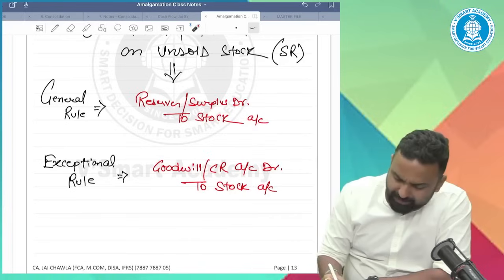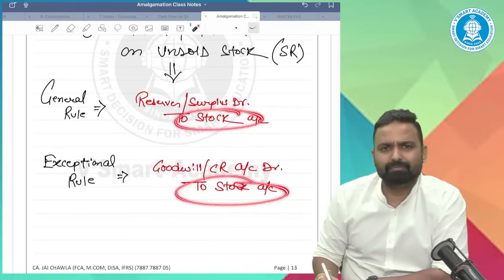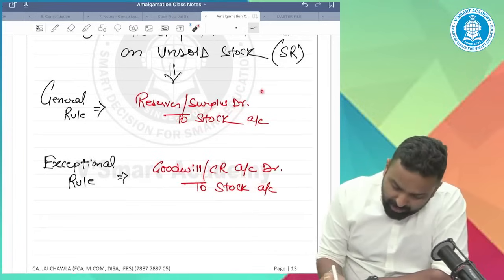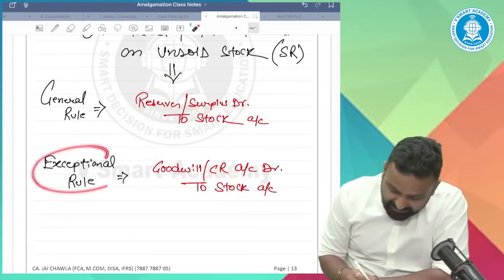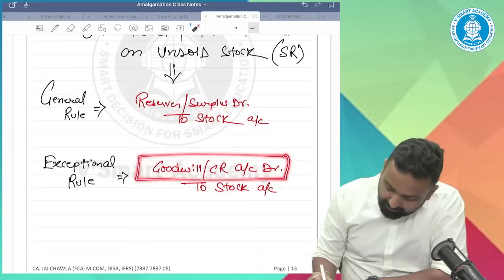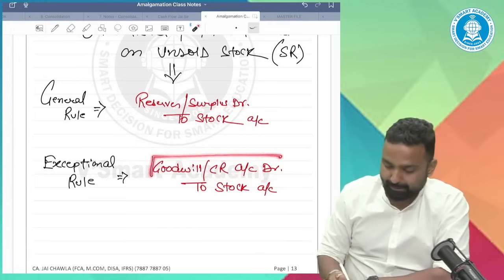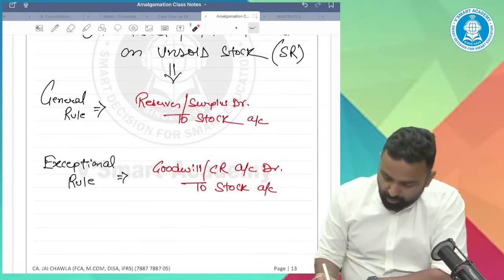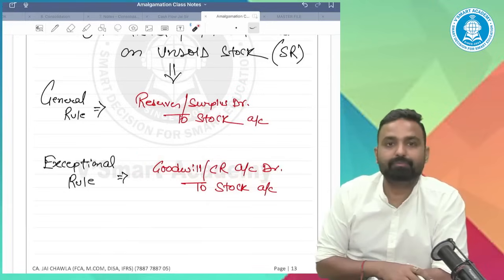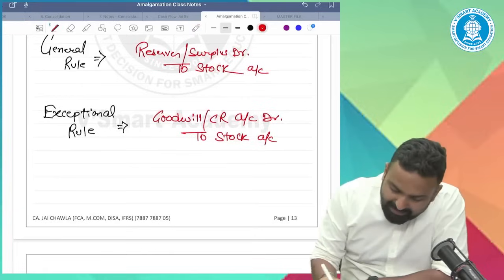See, stock is common. The general rule is you will debit reserves and surplus. The exceptional rule is you will debit goodwill or capital reserve.